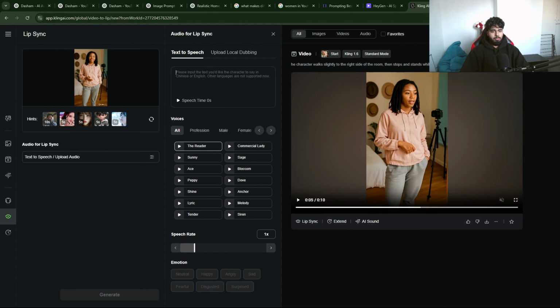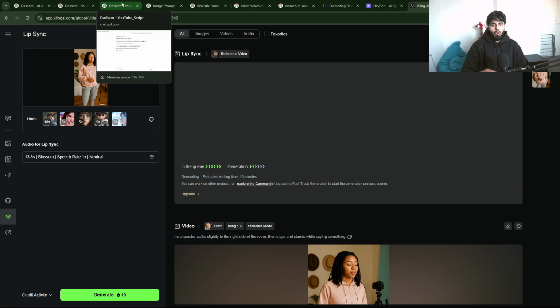For now, I'm just gonna type the script, but for the use case, I would really recommend you to use ElevenLabs. By using all these techniques, you can take it even further. It really depends on how much time you put in and the creativity you're ready to bring in.